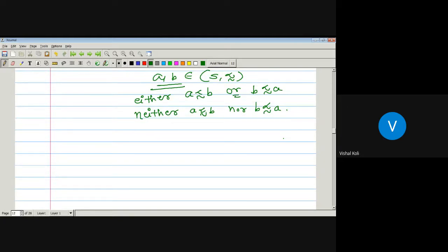Now, the next definition is the totally ordered or linearly ordered set. If there is a poset and every two elements belonging to that poset are comparable, then the corresponding poset is said to be a totally ordered set or linearly ordered set, and the relation is called a linear order.